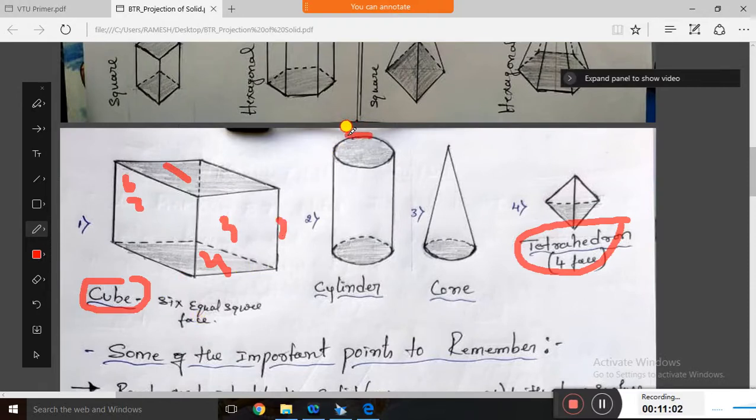And cylinder, of course this is a cylinder. It's a circle and it is joined, it is called a cylinder. And if only the base, and if we join, this becomes a cone. So these are some special solids. You may get problems on these: a cube, cylinder, cone and tetrahedron.